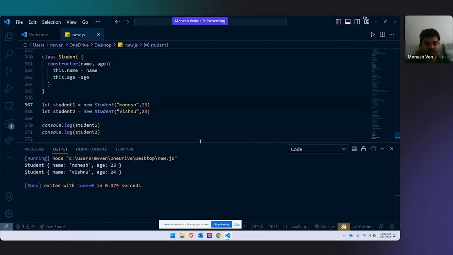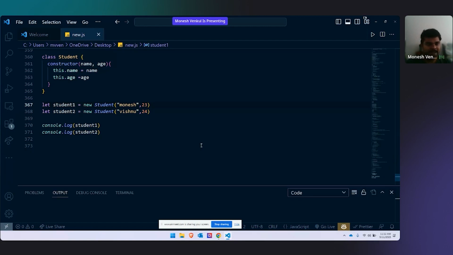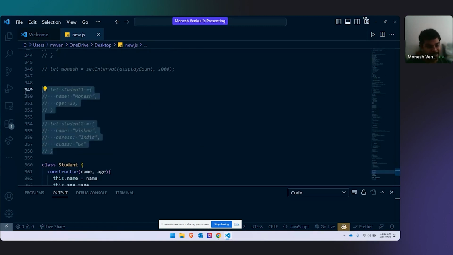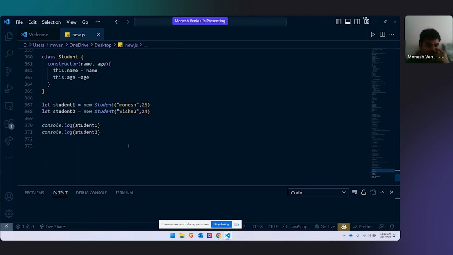Now you tell me which one is better. Writing individual objects and maintaining data inconsistency without any link between them, and writing again name, age, name, address, class, or writing like this. Which one do you think is more precise, more consistent, better to see, better to understand? Second one, we have to use only constructor. I'll tell you what is this constructor and all. So yeah, second one, right? That is why we have something called class.